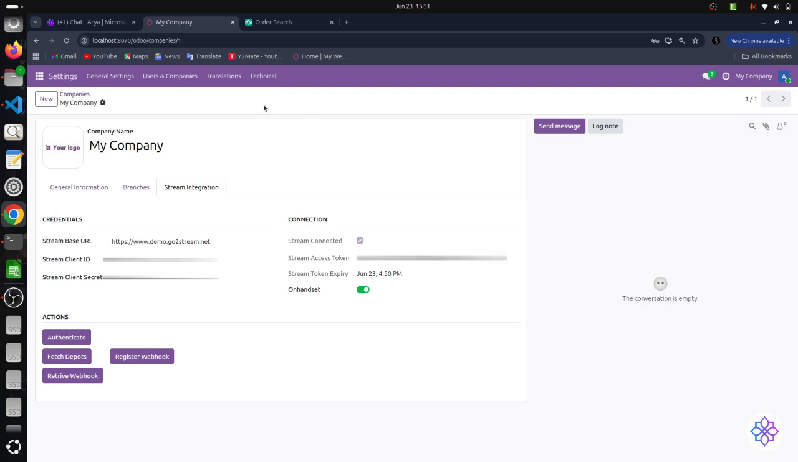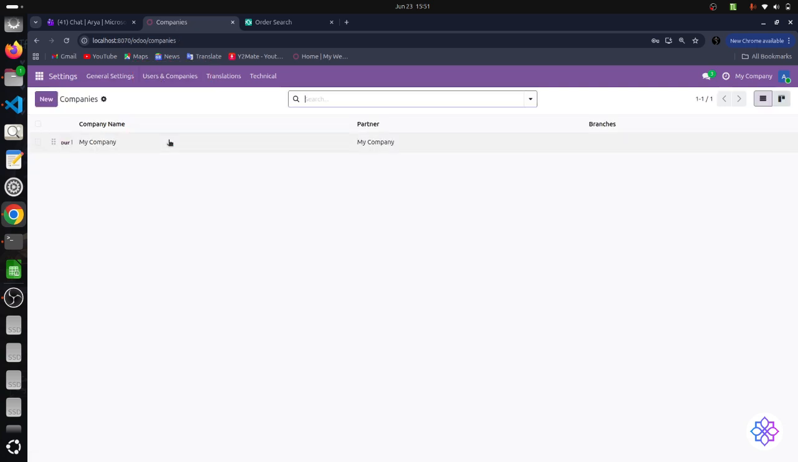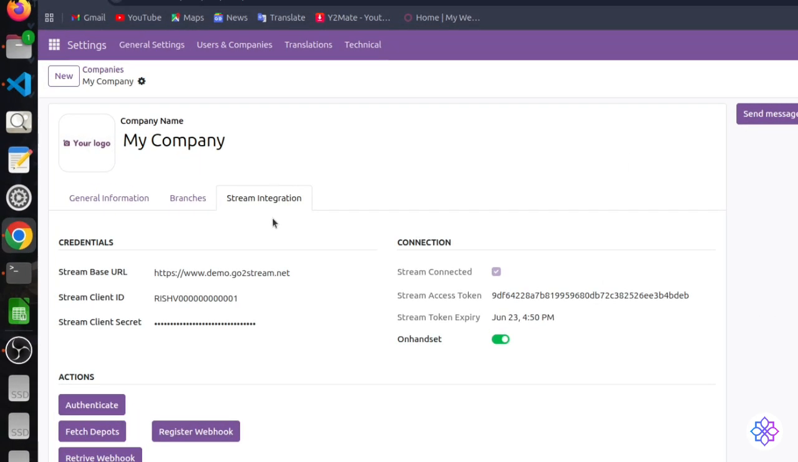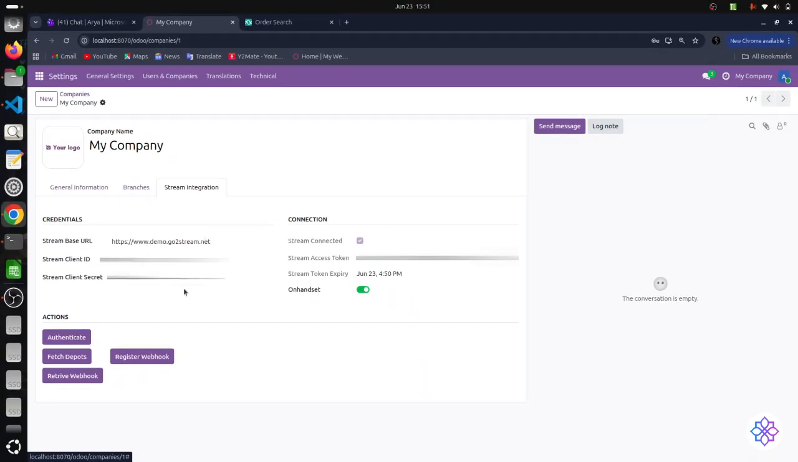Before we start sending sale orders or doing any other operations, we first need to configure the Stream connection in Odoo. For that, go to Settings, Users and Companies, go to the Companies section and open your company. Here you can see the Stream Integration tab. Here we can see Stream base URL, client ID, and client secret. Using these credentials, Odoo authenticates with Stream and generates an access token.